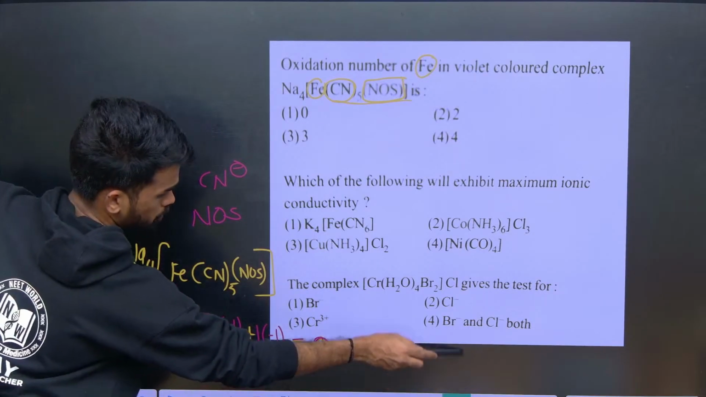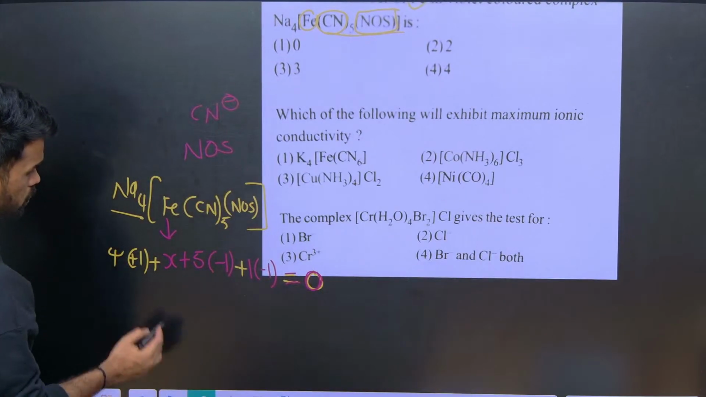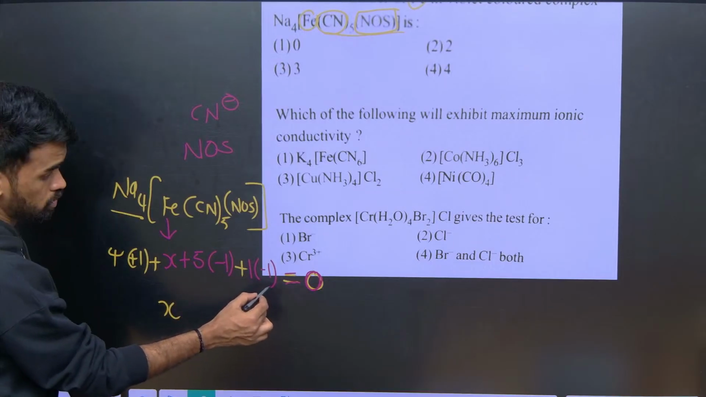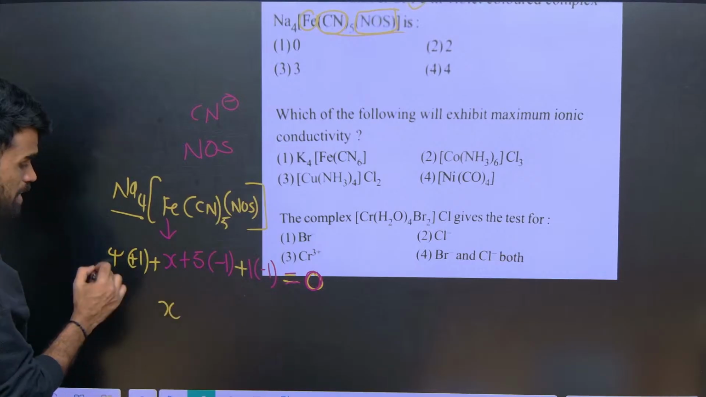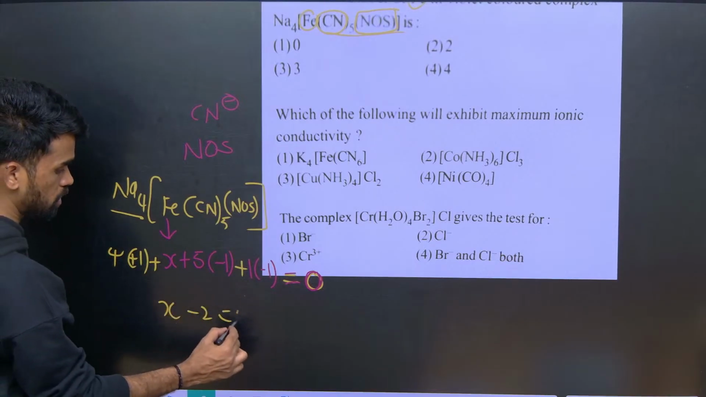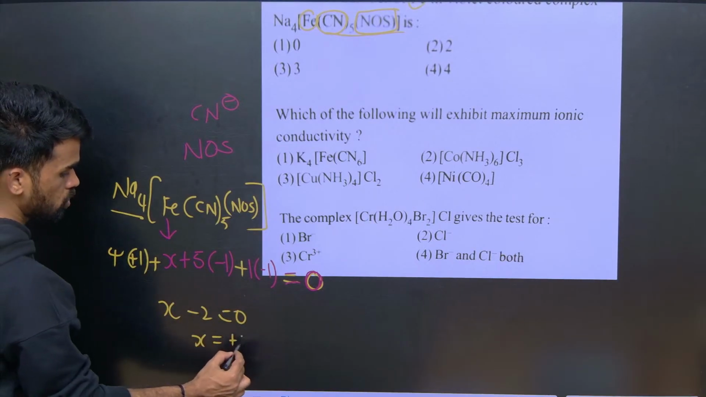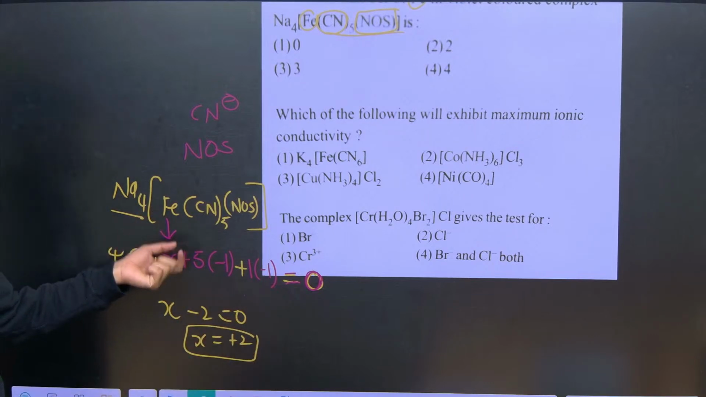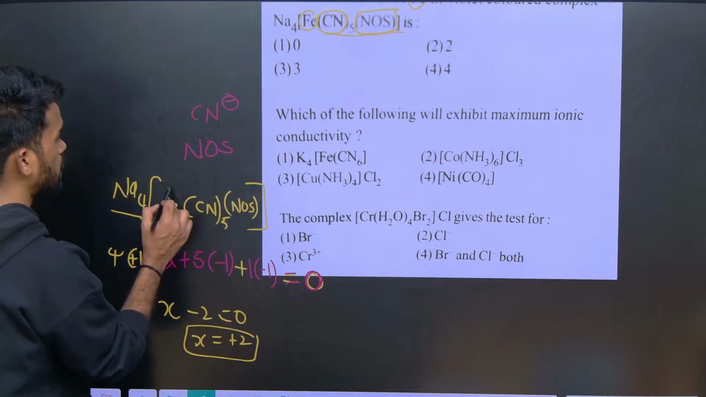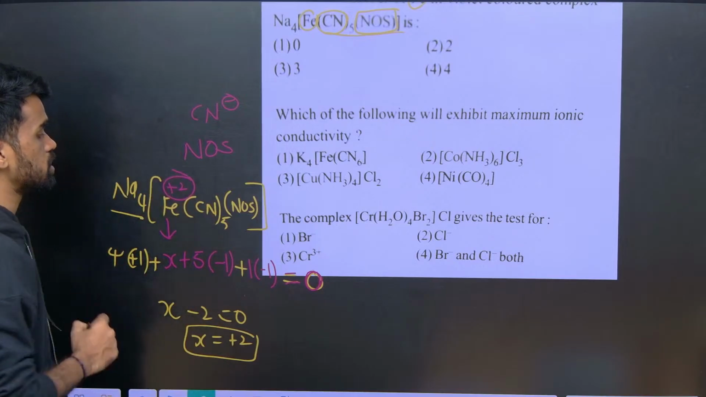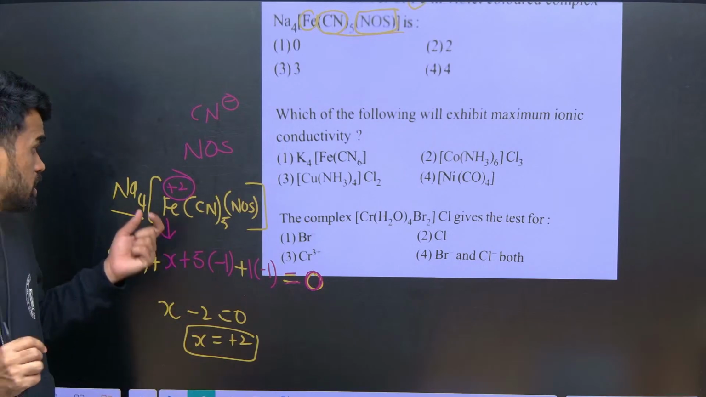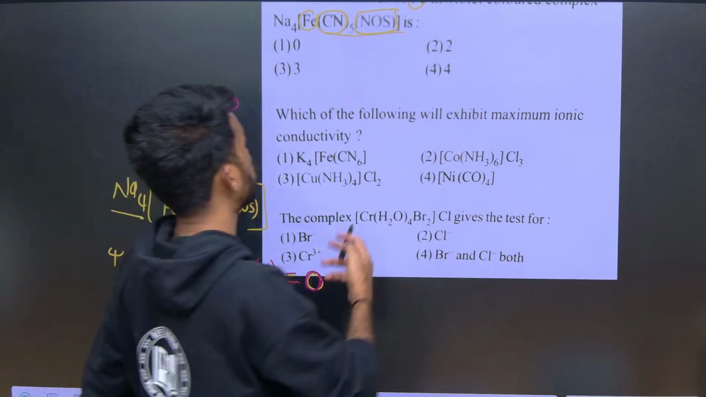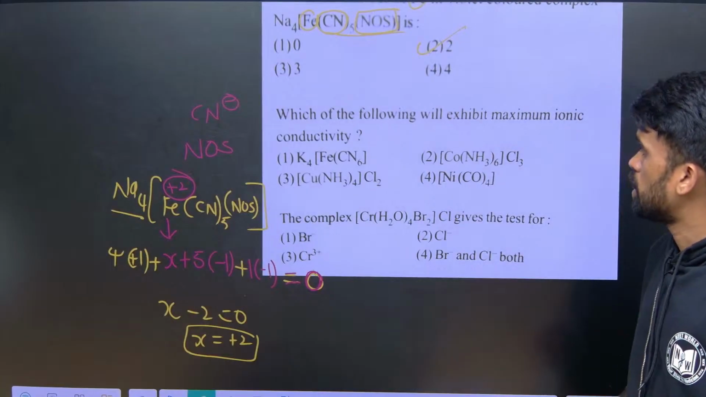Now tell me, X can be, so minus 5 minus 1, so can you say minus 6, and plus 4, so that will be minus 2 equals 0. X can be plus 2. So this is the oxidation state of iron, Fe, in this particular metal complex. You can write Fe plus 2. Oxidation state of this metal atom in this complex. I hope it is clear. So we can go with option number 2 for this particular question.